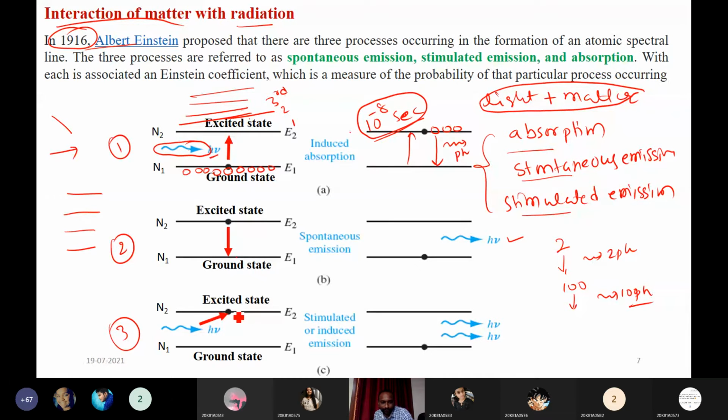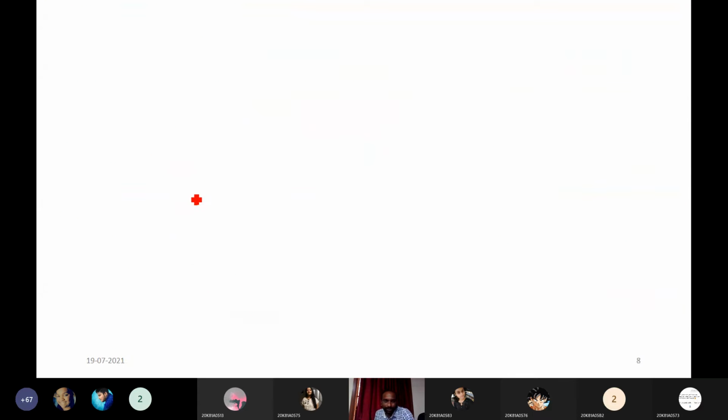To bring these atoms to the ground state, you need to give some energy to them, otherwise they will not come down. We take two energy levels, the ground state and the excited state, with some atoms here. Suppose the lifetime is 10 power minus 4 second, or higher or lower.